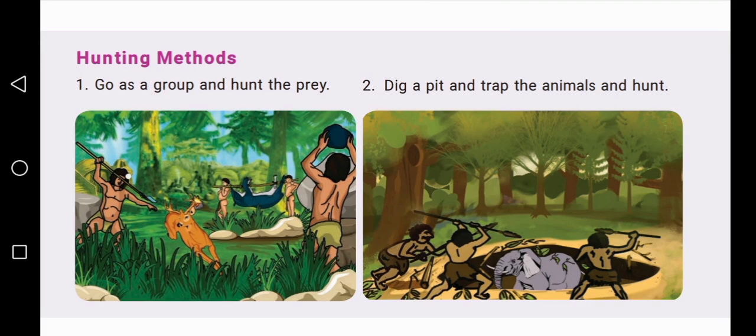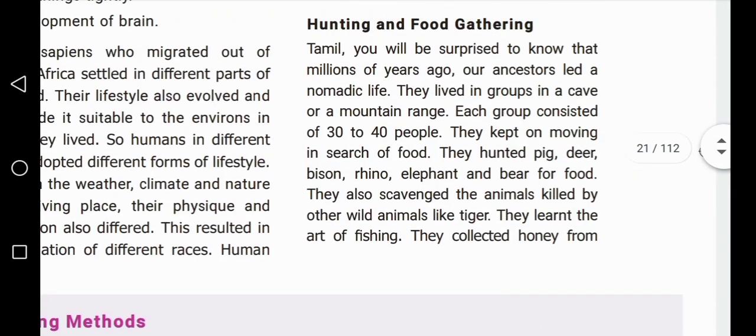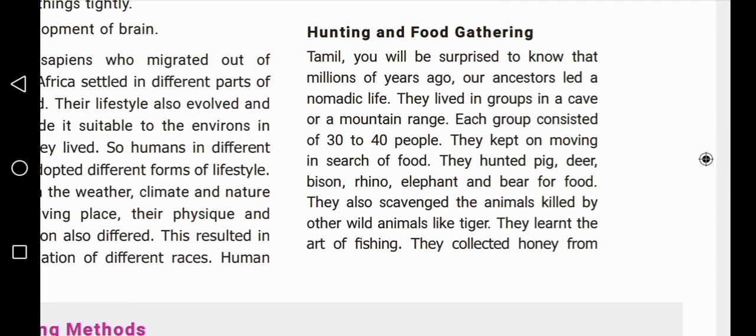Students, last class we had seen human evolution, unit 2 in history. Today also we are going to continue the same lesson: hunting and gathering. Hunting and food gathering.